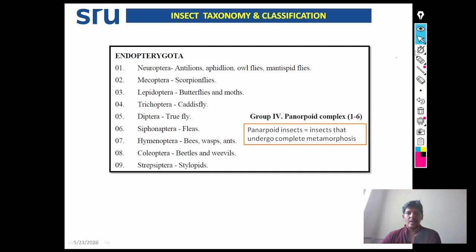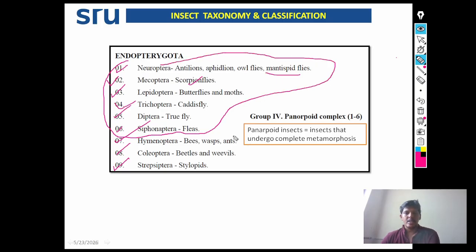Next, Endopterygota order. Endopterygota orders include Neuroptera, example antlion, aphidlion, owlflies, mantispids; Mecoptera, scorpion fly; Lepidoptera, butterfly and moth; Trichoptera, caddis fly; Diptera, true fly; Siphonaptera, fleas; Hymenoptera, bees, wasps, ants; Coleoptera, beetles and weevils; Strepsiptera, stylopids. The first 6 orders are Panorpoid orders. Panorpoid means insects that undergo complete metamorphosis.